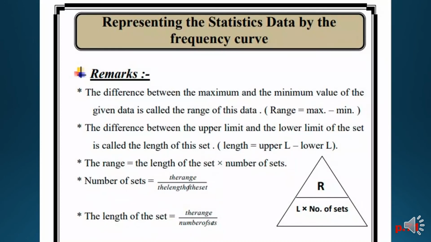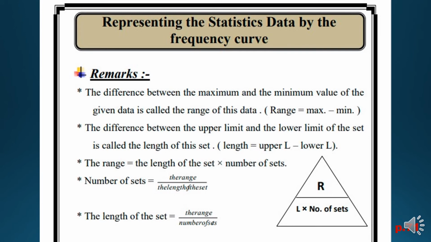Booklet page 71. Representing the statistic data by the frequency curve. Some remarks. The difference between the maximum and the minimum value of the given data is called the range of this data. So to get the range, you have to make the maximum minus the minimum. And the difference between the upper limit and the lower limit of the set is called the length of this set. Length equals upper limit minus the lower limit.